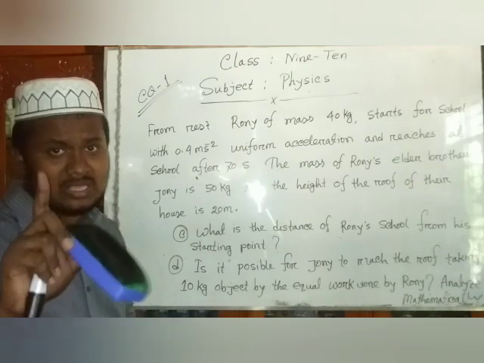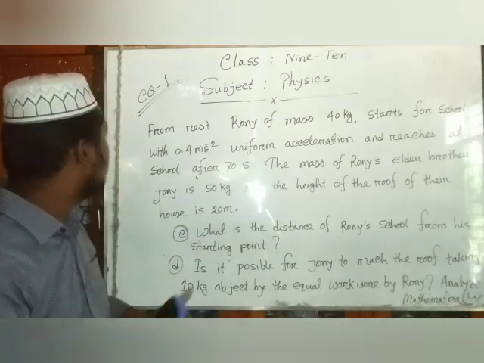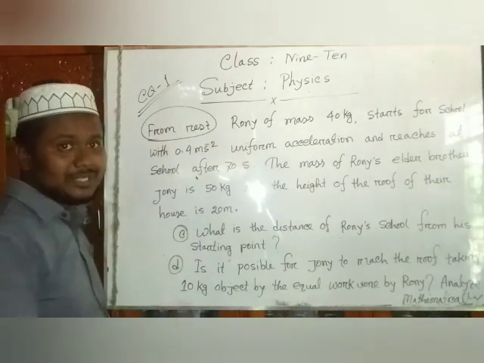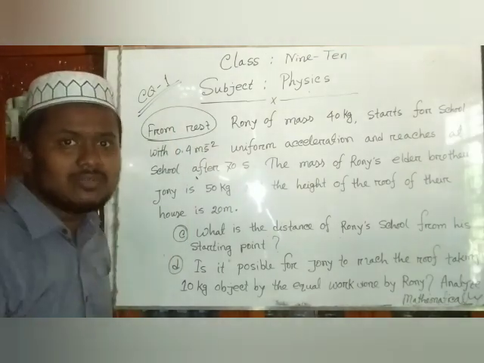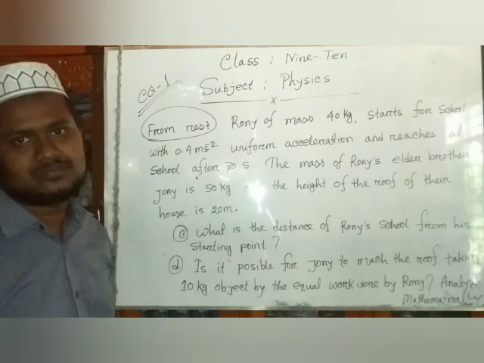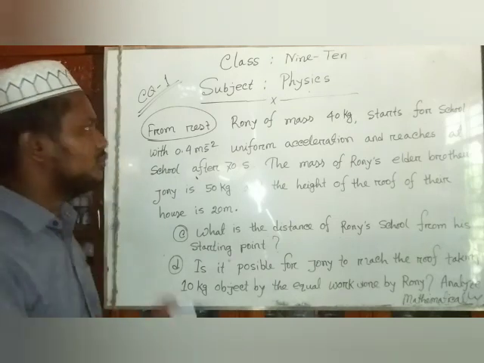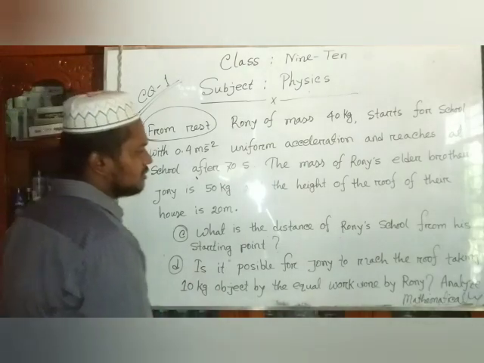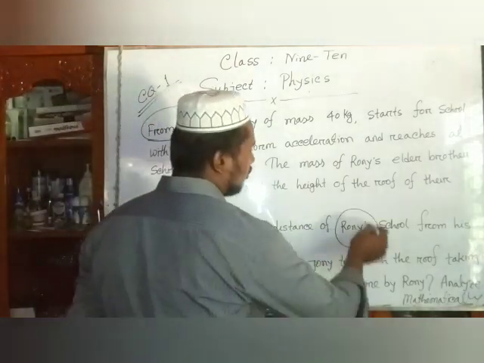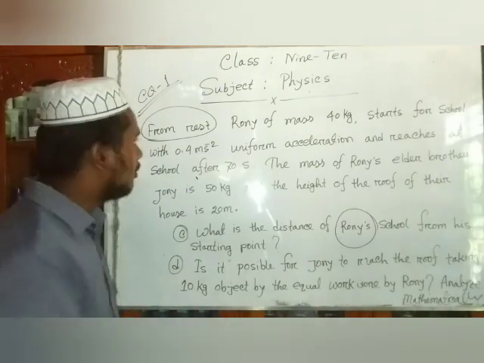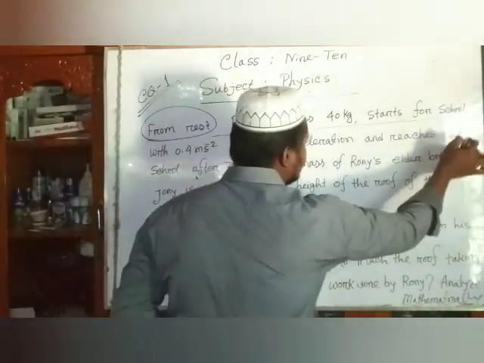Dear students, just imagine from rest, that means the initial velocity is 0. Rest position means the initial velocity is 0. As the question is included only for Ronnie, we calculate our question for him.